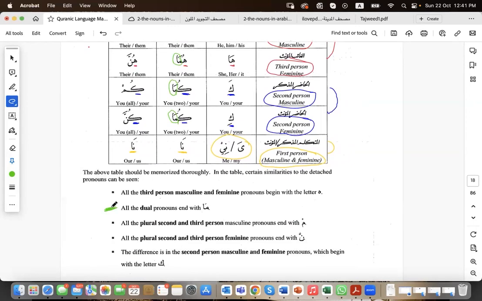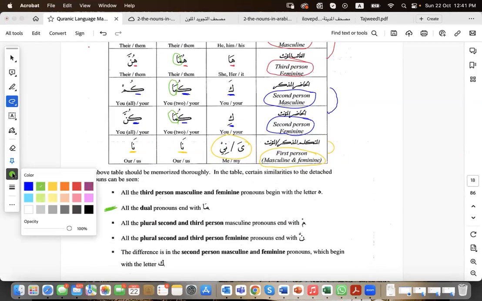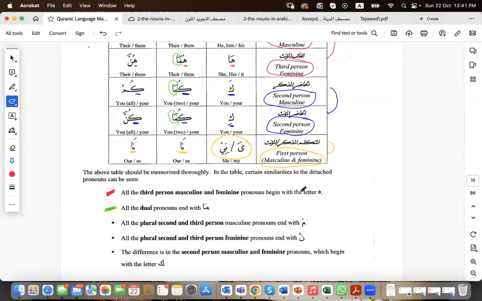Okay, and this one was talking about, let me help you with color coding so that you would know. This one was talking about the third person. Okay, the next point here is that all the plural second and third person masculine pronouns end with a mim with a sukun, which is again correct.